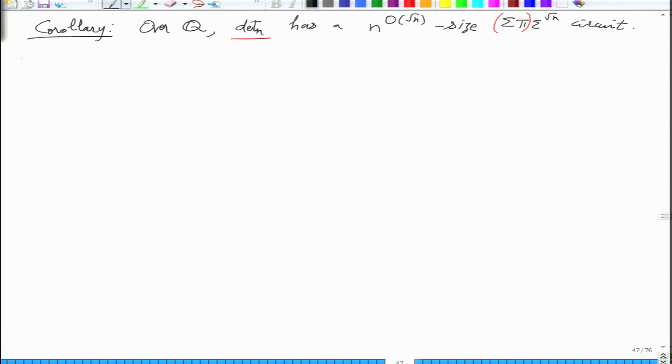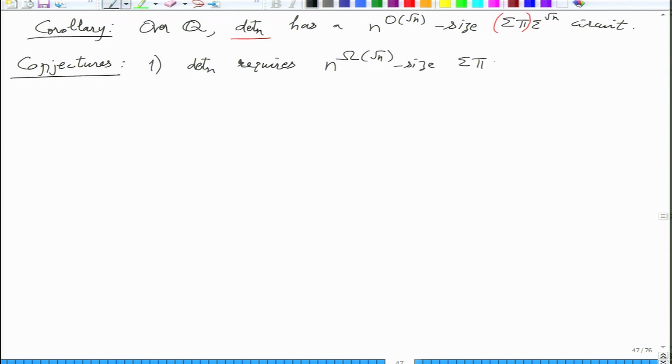So what we don't know is these two conjectures. So first is that determinant n, we conjecture that it cannot be done any better. So determinant requires n to the omega root n size sigma pi sigma root n circuit.